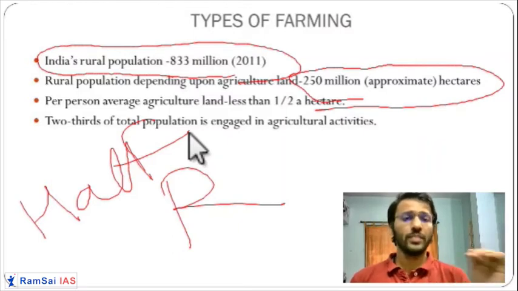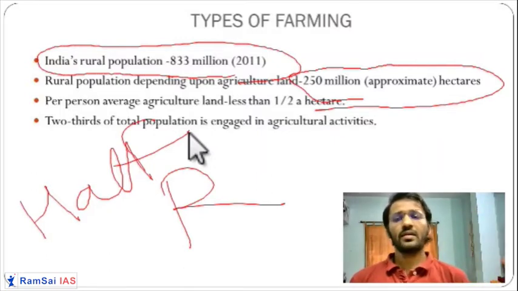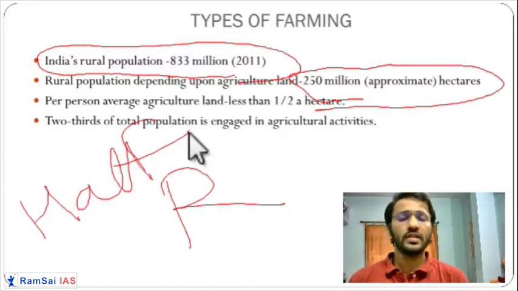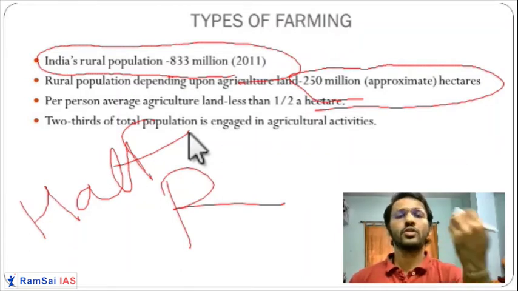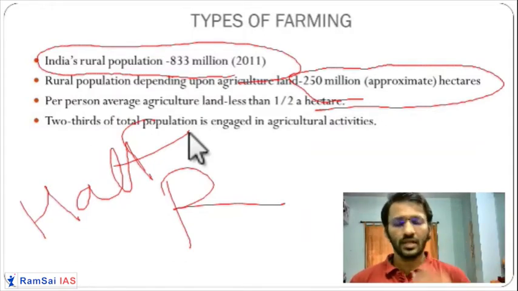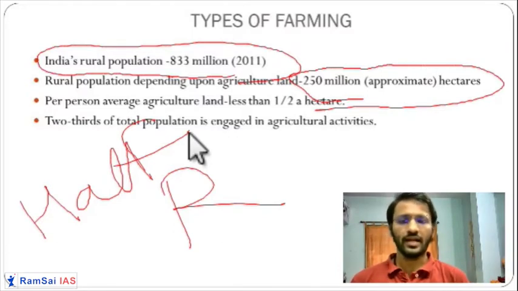More than two-thirds of the people of India are depending upon agriculture. Still, half of the population of India is depending upon agriculture. But is the contribution of agriculture that much, compared to the population in this sector? No. The service sector and industrial sector contribute more to GDP compared to agriculture. Even growth-wise, the growth rate of agriculture's contribution has been decreasing continuously from the 1950s. This is a worrisome condition, because half of the people are working in the agriculture sector, but growth is not happening in that way.